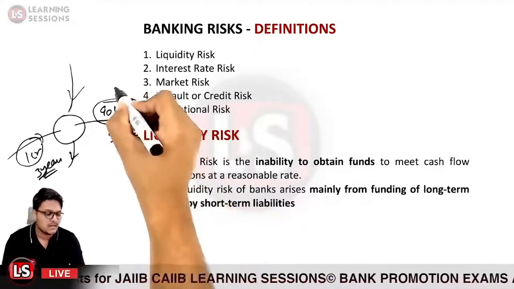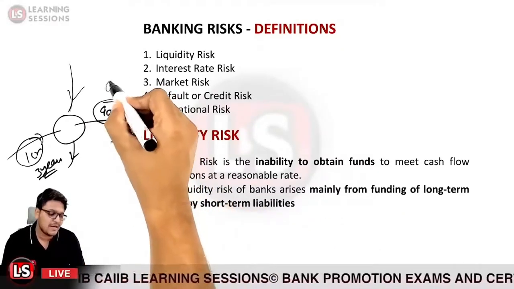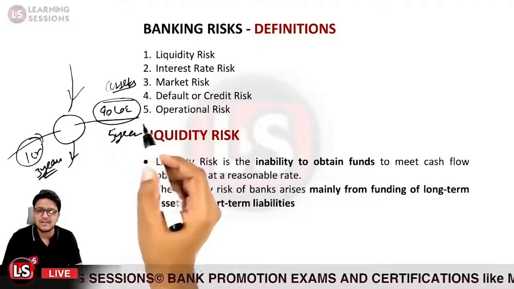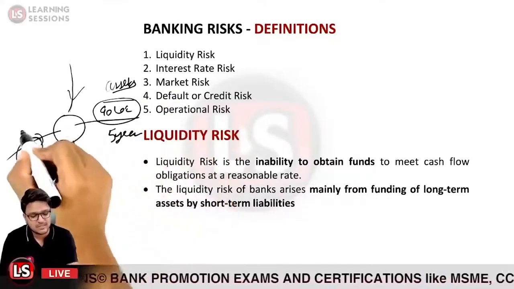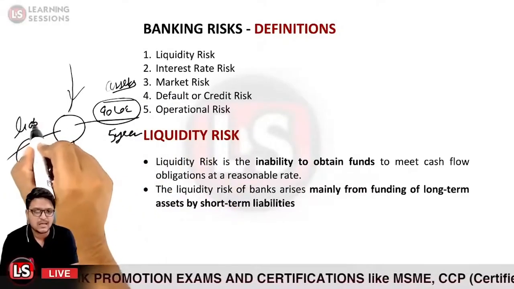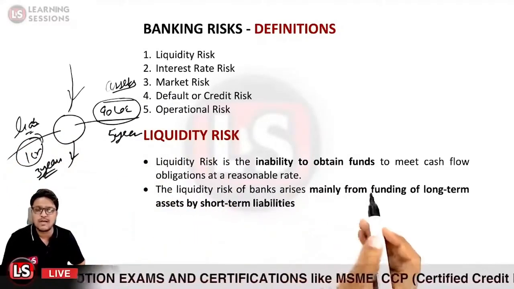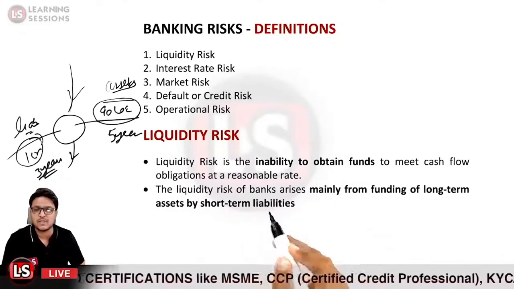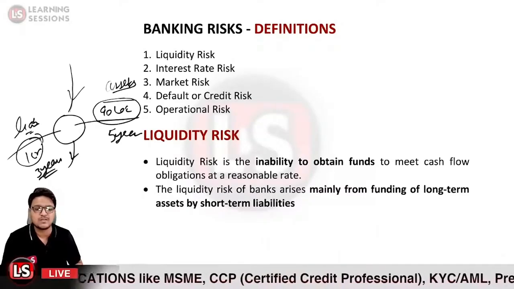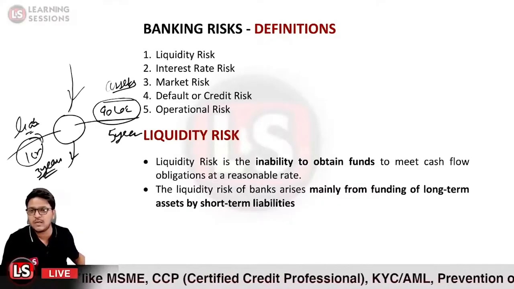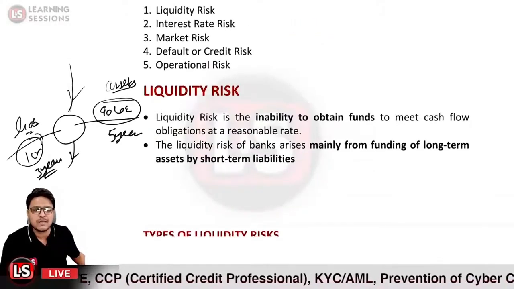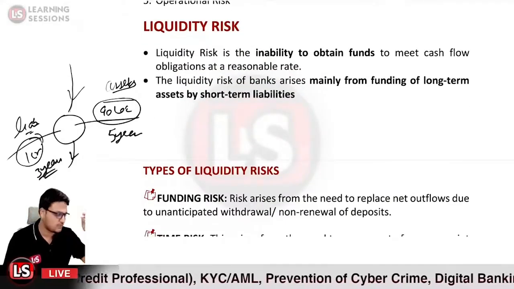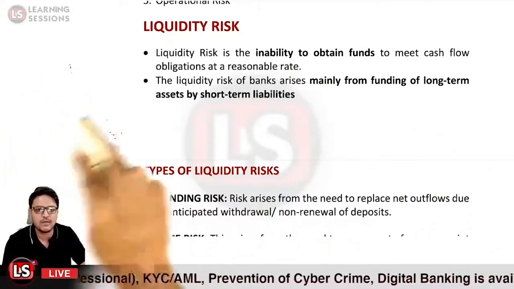Now in this particular case, the 90 lakh which have been lent are the assets, and these are lent for the long term, whereas the deposits are the liabilities. So that is the point which is clear over here: mainly the funding of long-term assets by the short-term liabilities is the main reason related to the liquidity risk. Then it is related to the types of liquidity risk. So first of all, it is the funding risk.